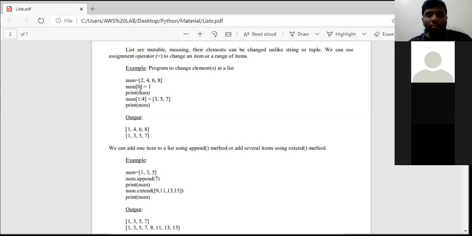Suppose let us assume here num is equal to 2, 4, 6, 8. No problem. Next, num of 3 equal to 1.